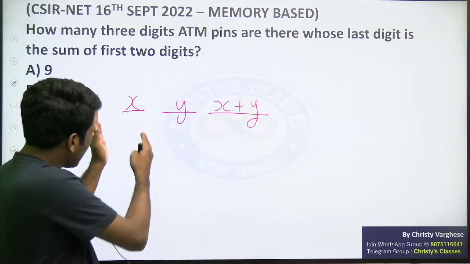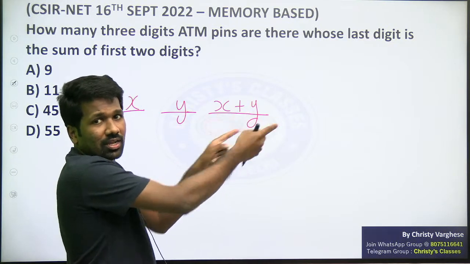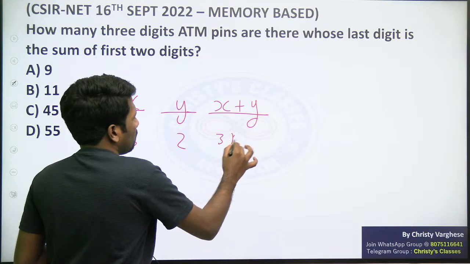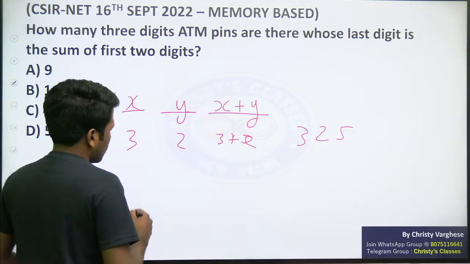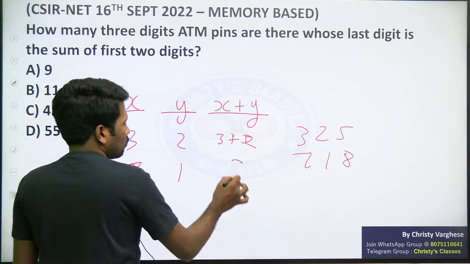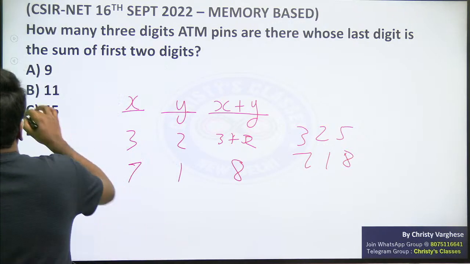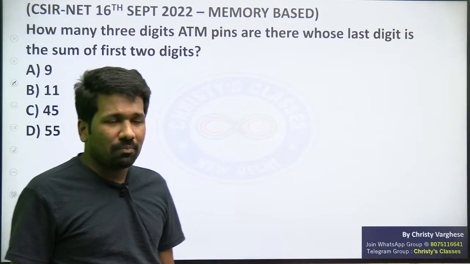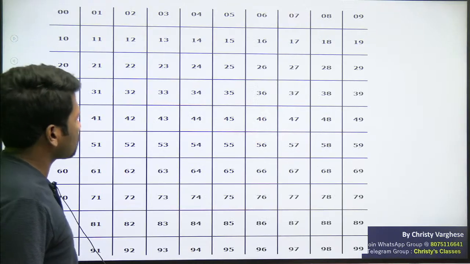So we can say X and Y, whatever you enter, there is only a unique way you can write X plus Y. Like if you are taking 3 here, 2 here, 3 plus 2, 5 will be here. That means 3, 2, 5 is a valid ATM pin. 7 here, 1 here, 7, 1, 8 is a valid ATM pin. This will be the sum. So that is an example I am saying. So how many such numbers are there? Listing all the 45 out will be time consuming, but first I will explain with that approach what is happening. Look at this.